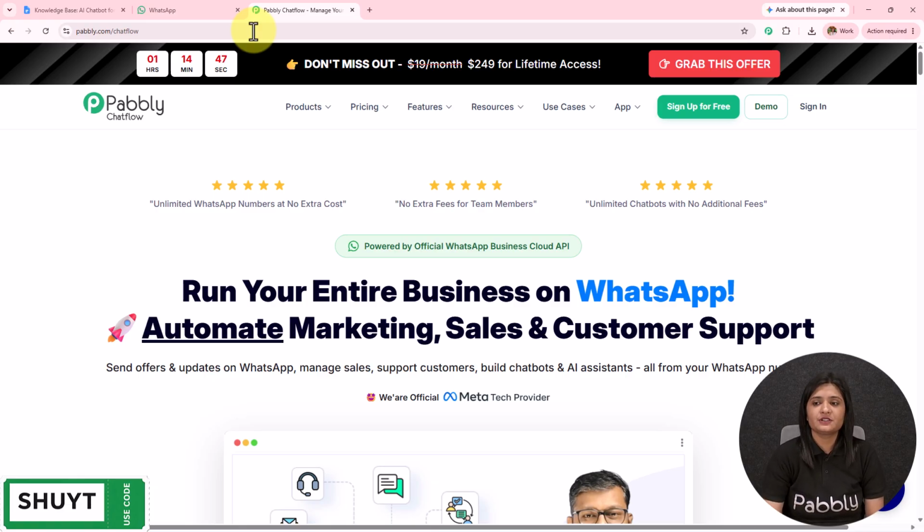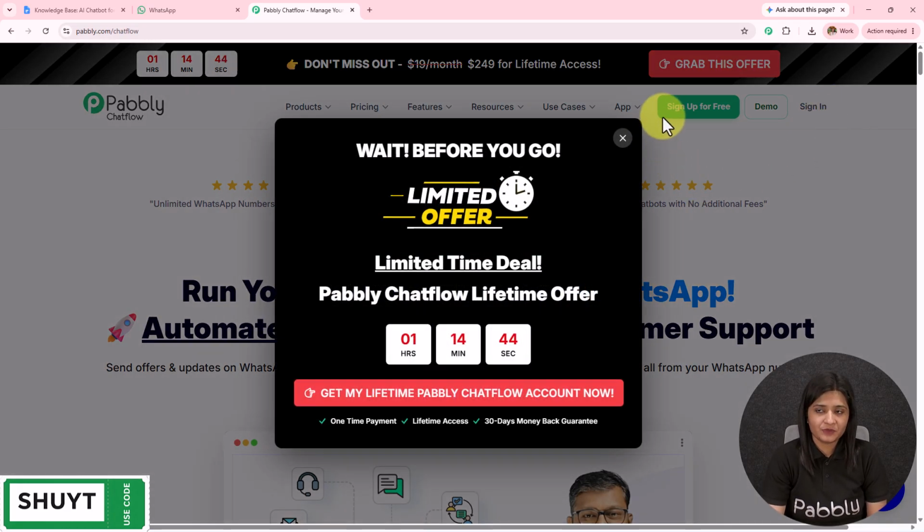And after browsing the website, we need to sign into our Pabbly Chatflow account. On the top right corner, you can see two options: sign in and sign up for free. If you are an existing user, click on this sign in, and if you are a new user, click on this sign up for free,